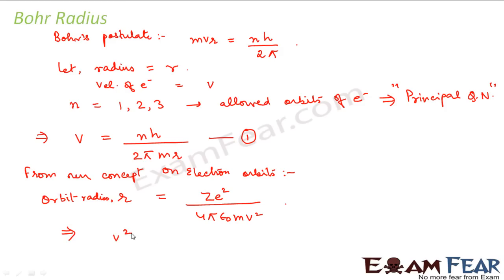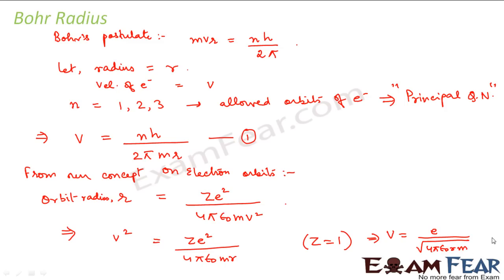So from this we can say v square is equal to Ze square divided by 4 pi epsilon naught m r. Now right now we are talking about the hydrogen atom, because Bohr's concept was all about the hydrogen atom. Bohr focused only on the hydrogen atom, right? So for hydrogen Z is equal to 1. So this expression can be written as v is equal to e divided by root over 4 pi epsilon naught r m. Let me mark this expression as 2.